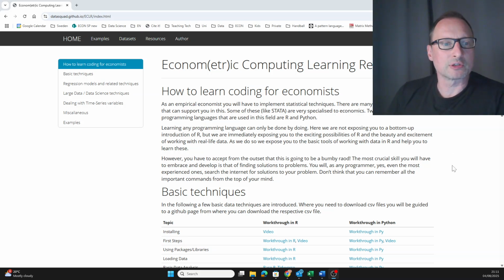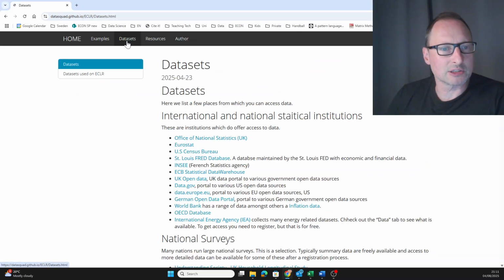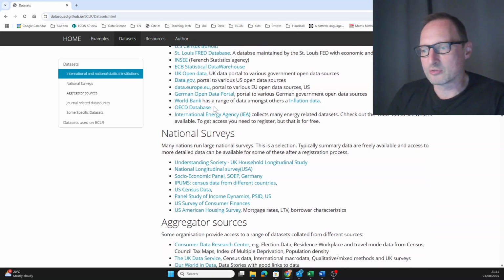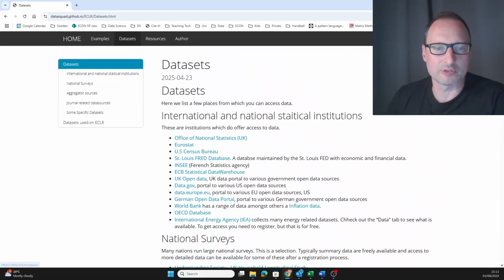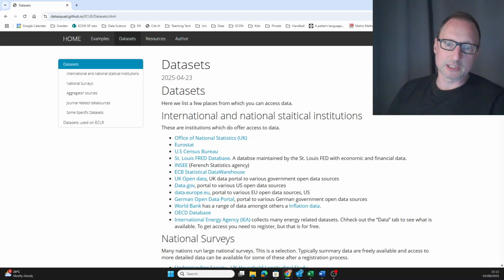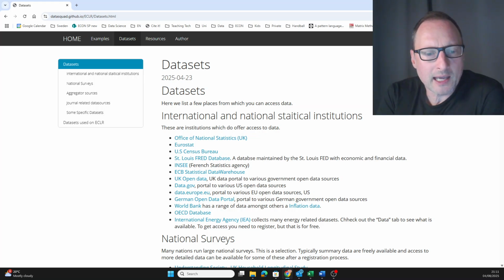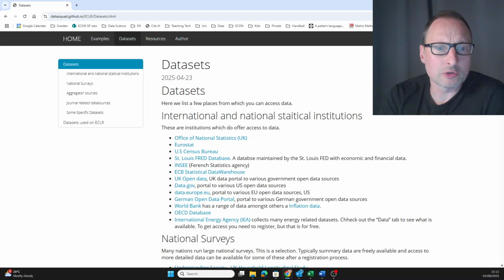One of these pages you can find on the Eclair homepage. That's a page to support econometric computing, created for students at the University of Manchester, but available for others. You can see the URL here, and that page has a section called datasets, and in here you can find a whole list of places where you can find data, and that is really only scratching the surface. There's a section here on international and statistical institutions, and that's possibly the best place to look for potential institutions that may have data for a range of countries across the world.